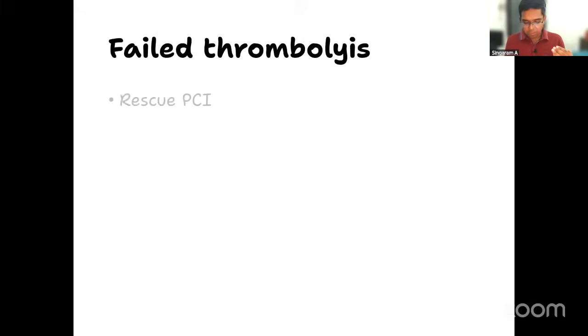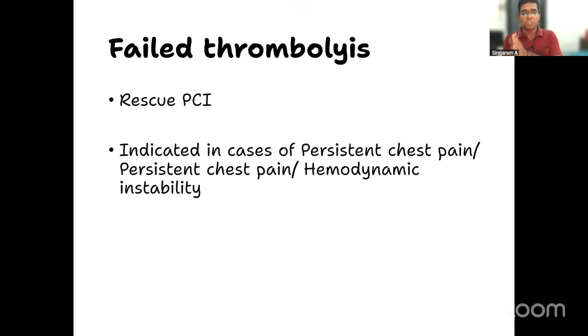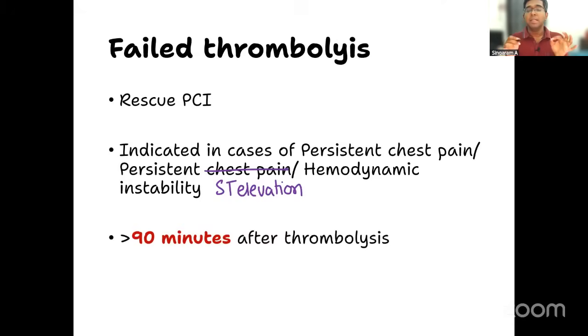When a patient has failed thrombolysis, you have to do rescue percutaneous intervention. It is indicated in case of persistent chest pain, persistent ST elevation, or if the patient continues to be hemodynamically unstable even after thrombolysis. It should be given if more than 90 minutes have gone after thrombolysis and the patient still has these problems. This timeline is very important, which you have to know by heart.